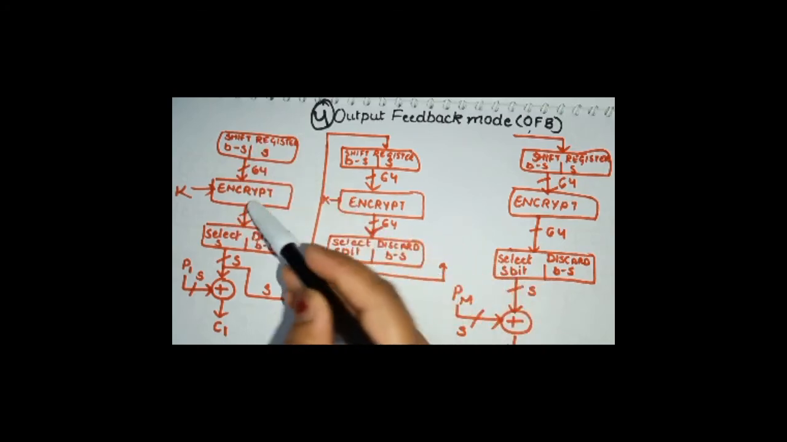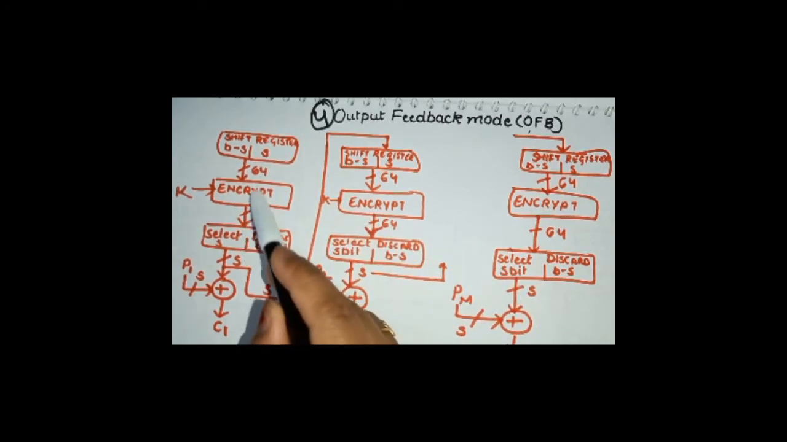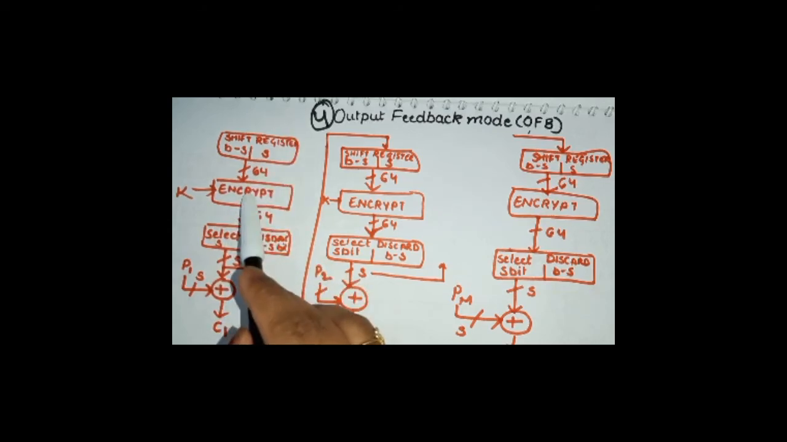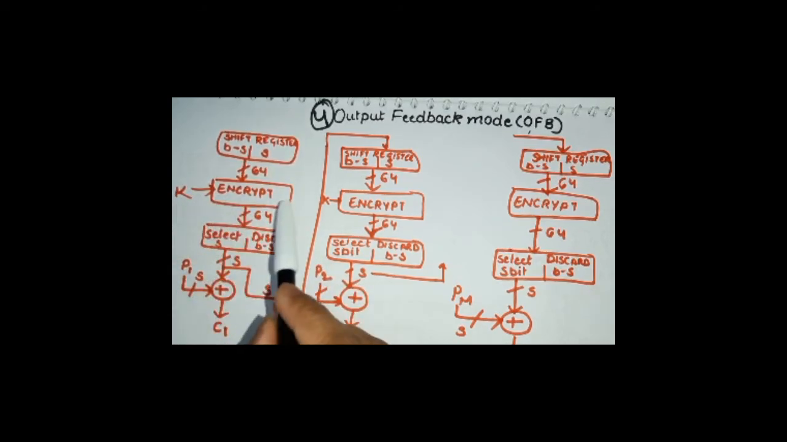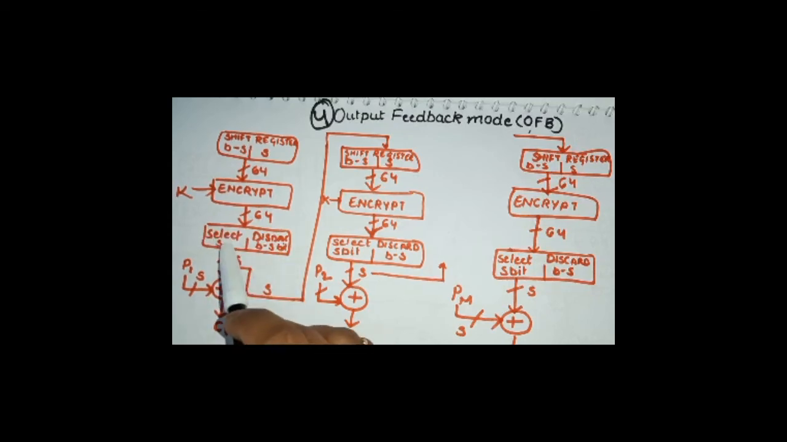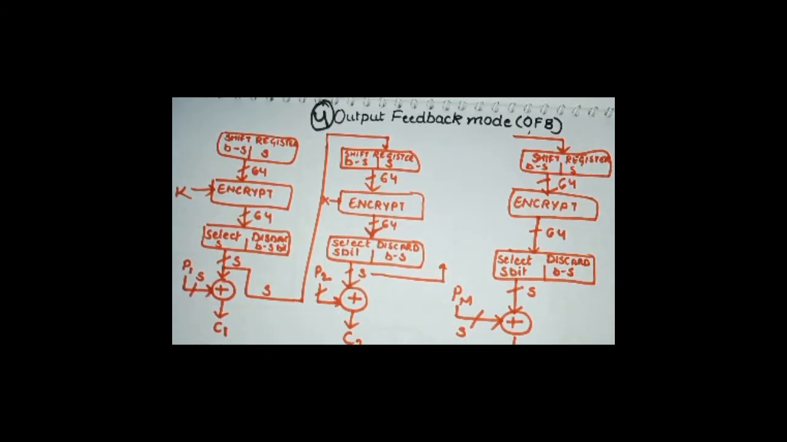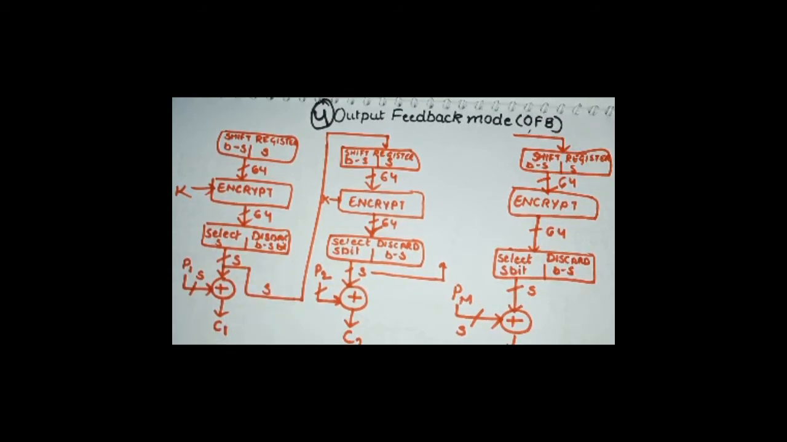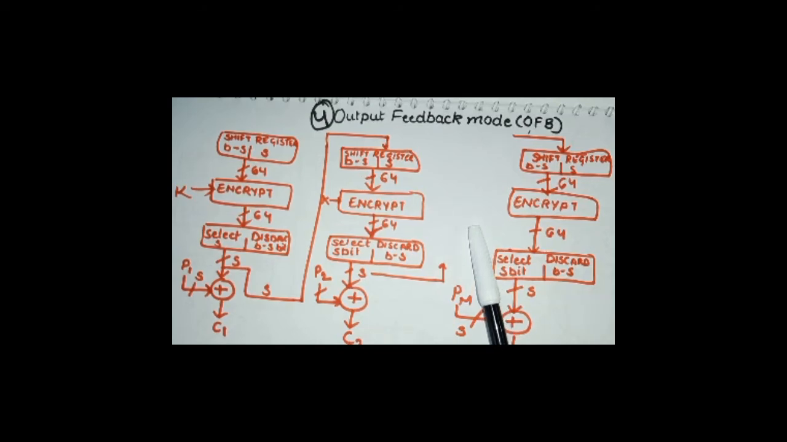Right? The output of the encryption function. We are encrypting the shift register along with the key, and we are selecting certain bits. After selecting certain bits, we then perform the XOR operation. But the input for the next feedback round is these selected bits and not the ciphertext. The only difference between CFB and OFB is that the input to the next shift register is not the cipher block, it is the selected bits. That's it. One advantage of OFB is that the bit error is not transmitted.